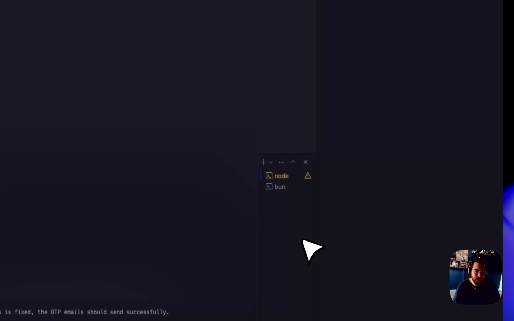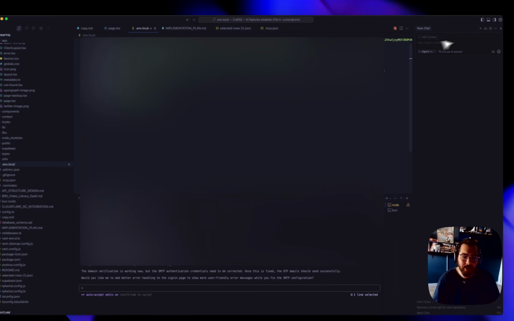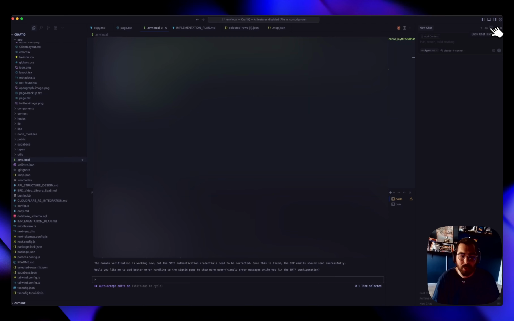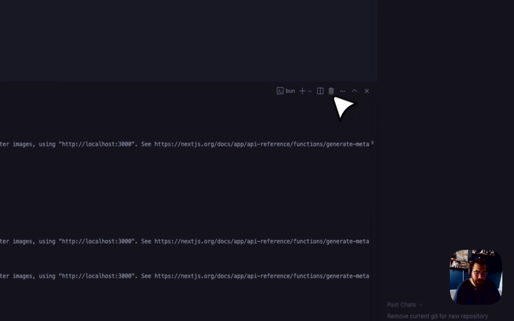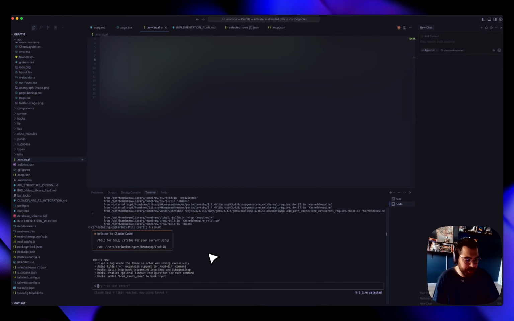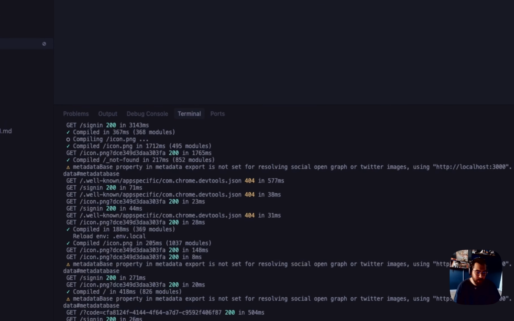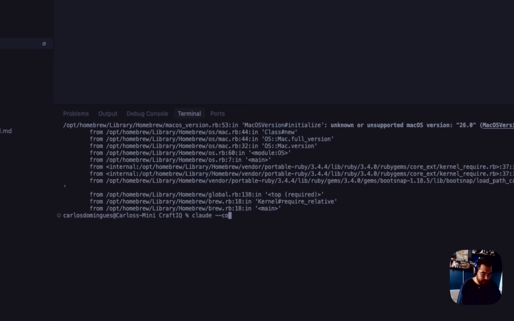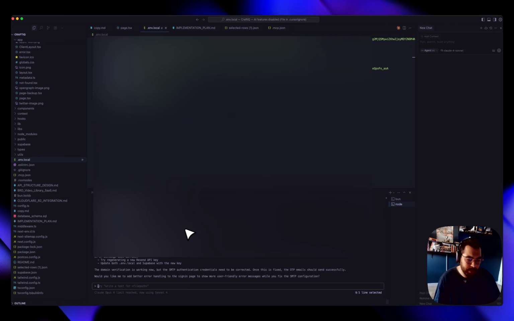One thing you can do is, you're going to see, for example, I don't have any chat in here, but usually on Cursor, you have a chat history. It's going to show every single chat that you have. In Claude Code, you can also do that. For example, if I close this chat and I just run claude again, it's going to start fresh. There's actually a way for you to revert that and get that chat by doing claude and then --continue. You're going to see it's going to grab the same one.